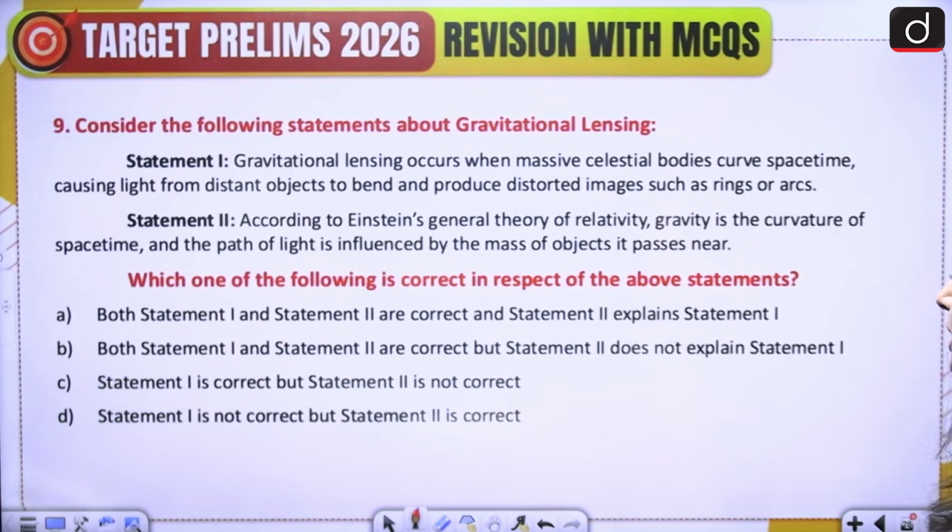A. Both statement 1 and statement 2 are correct, and statement 2 explains statement 1. B. Both statement 1 and statement 2 are correct, but statement 2 does not explain statement 1. C. Statement 1 is correct, but statement 2 is not correct. And D. Statement 1 is not correct, but statement 2 is correct. Please attempt this question. We are talking about gravitational lensing.